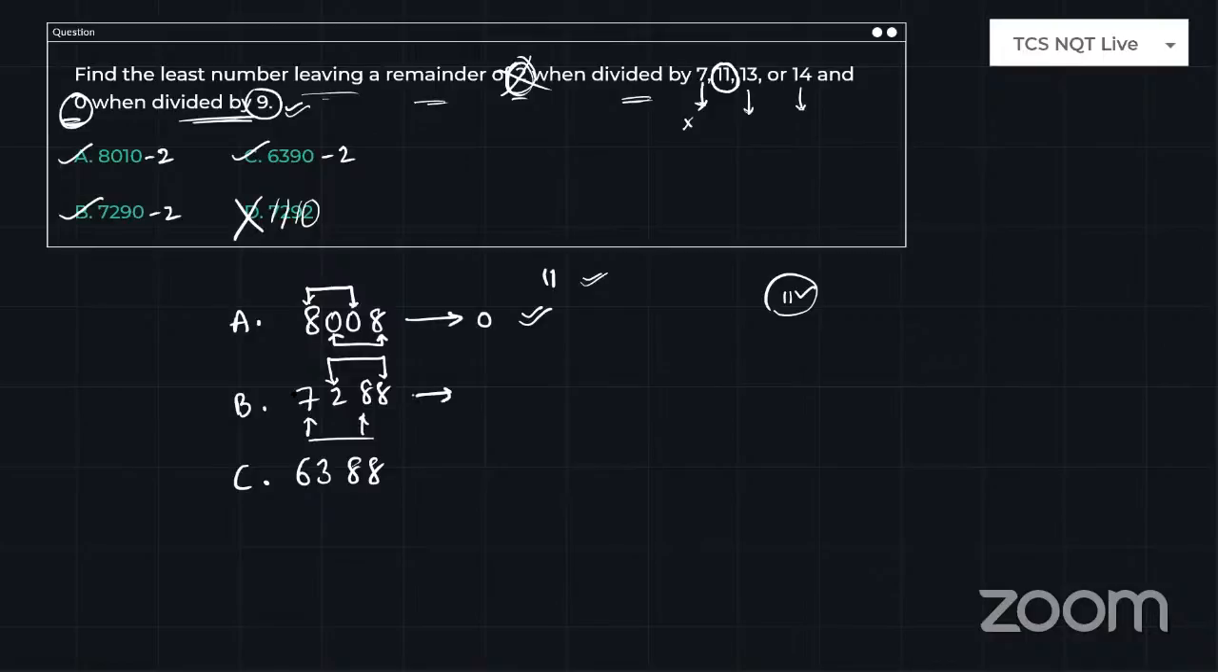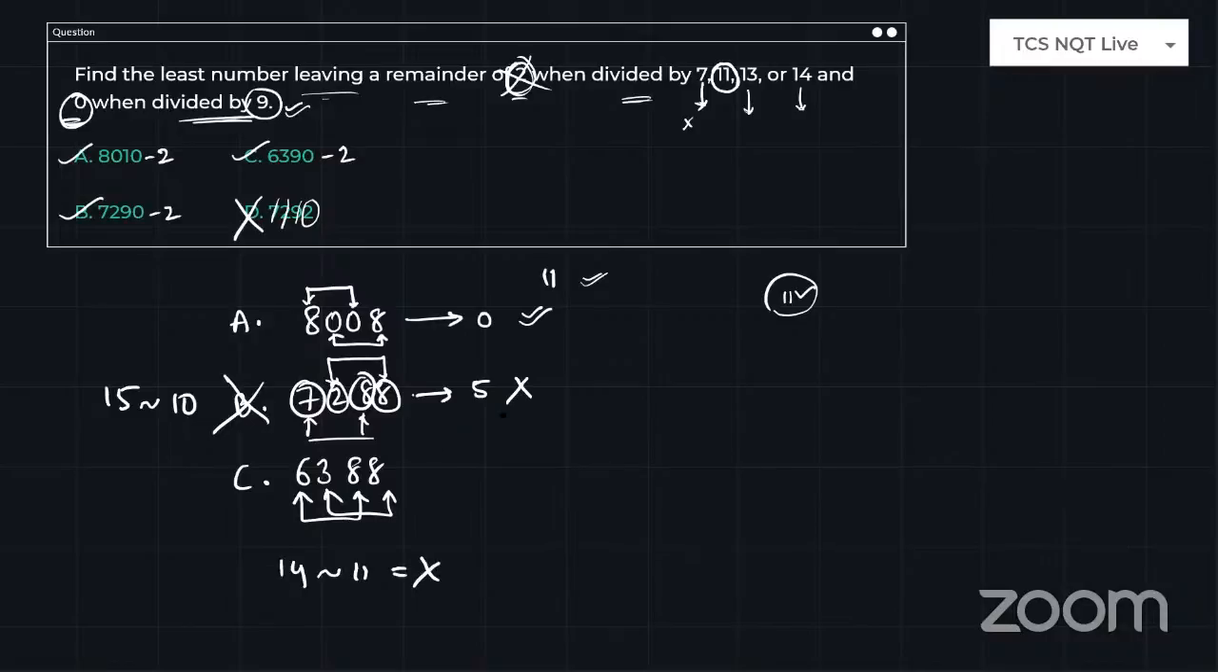Next, the addition of odd positions is 15, the addition of even positions is 10. The difference is 5. 5 is not a multiple of 11, and it is not equal to 0. So option B got eliminated. Then add 6 plus 8, 14. The difference is not a multiple of 11, so option C is also not. So I got all the other options wrong, and I can go with answer A.